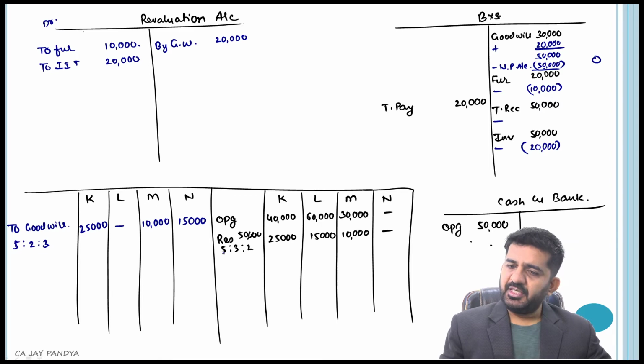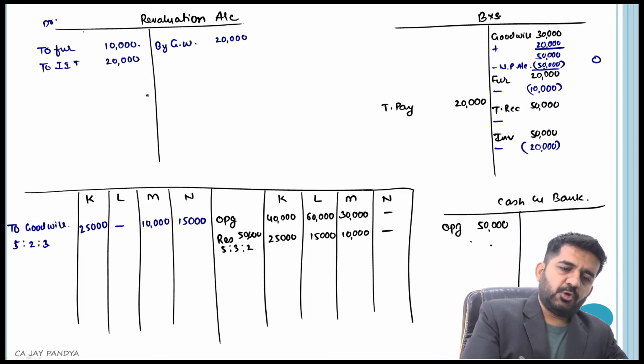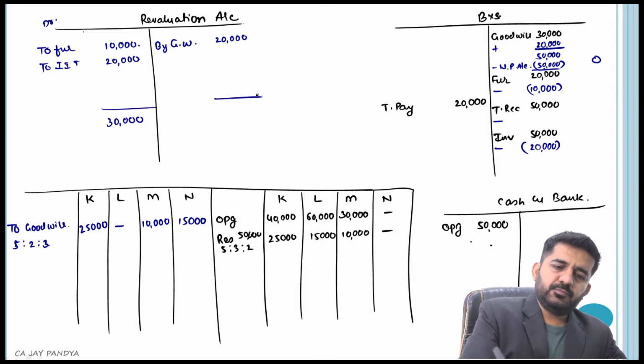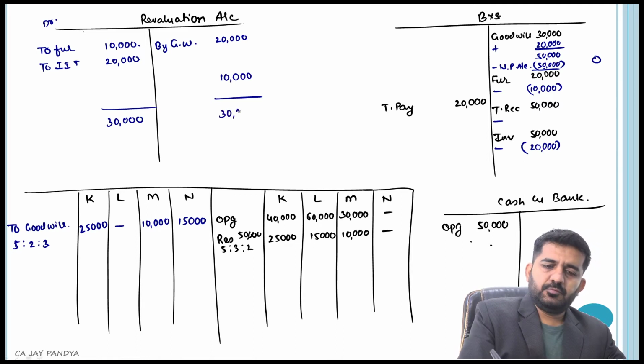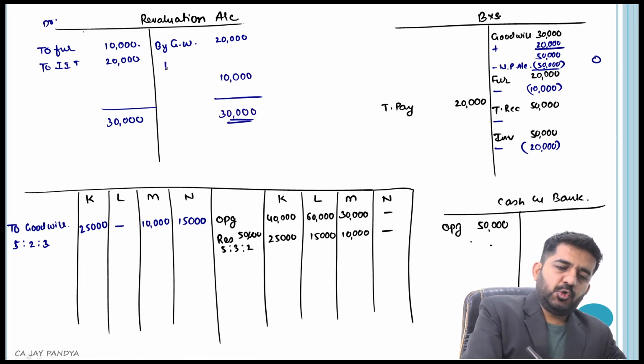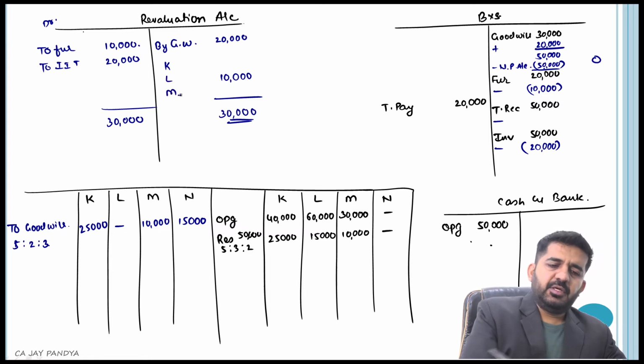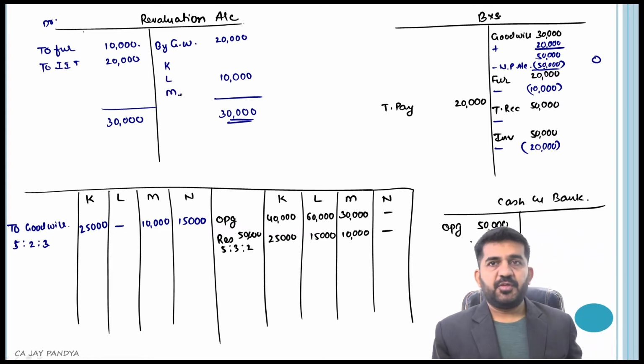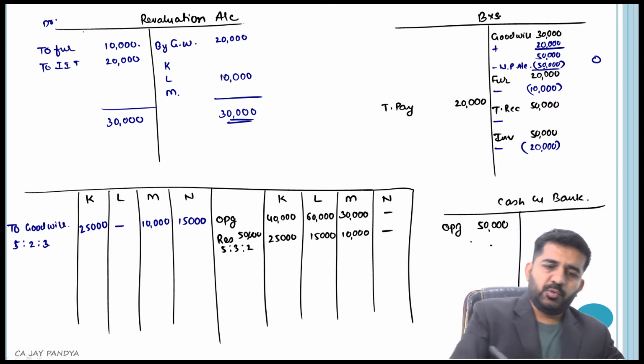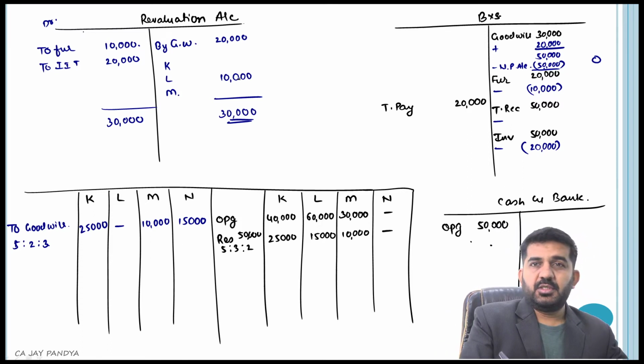First we can close the revaluation account. Cash and bank, right now nothing is happening. So revaluation account I can close. Is it alright? This is 30,000. Loss will be 10,000. It will be given to K, L and M in the profit sharing ratio. What was the profit sharing ratio? 5:3:2. Is it alright?